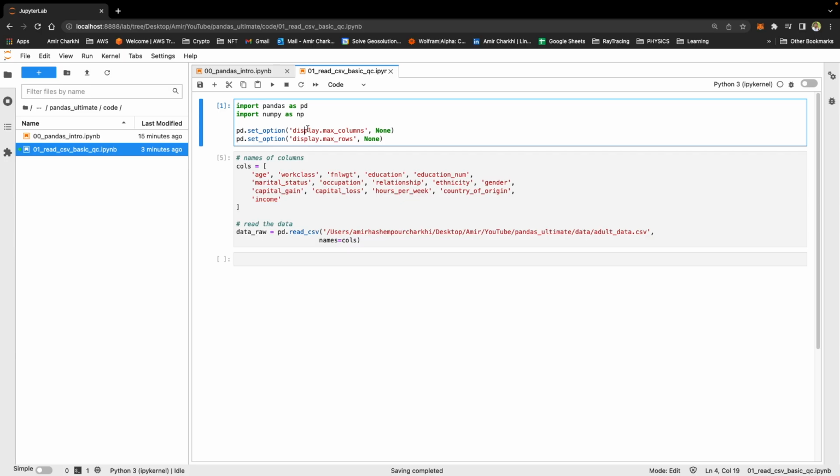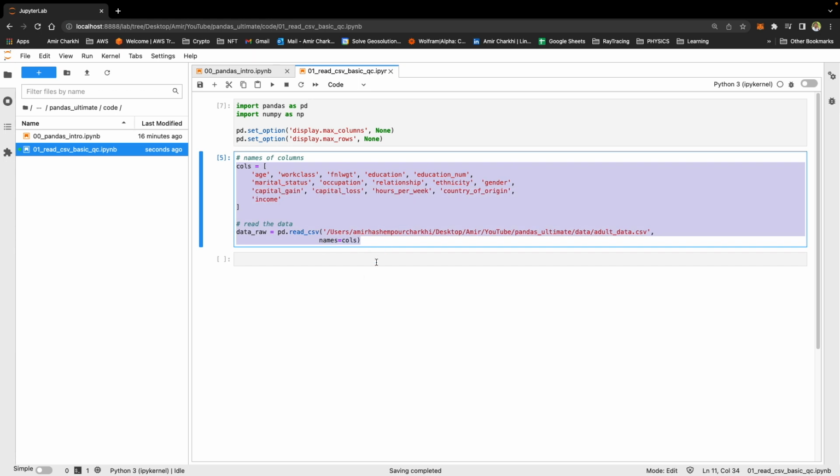Okay, now I'm in my new Jupyter notebook. I have called it 01 read CSV basic QC. I'm just going to go ahead and import Pandas and NumPy. I'm also going to set the maximum number of columns and the maximum number of rows to be displayed to None. It means that I will have no limitation whatsoever in the number of columns and rows that I can display in my Jupyter notebook.